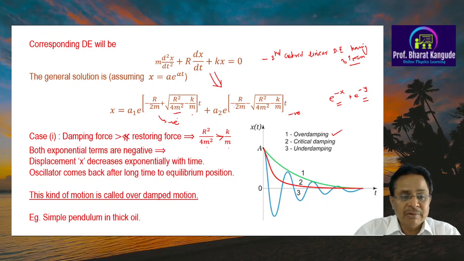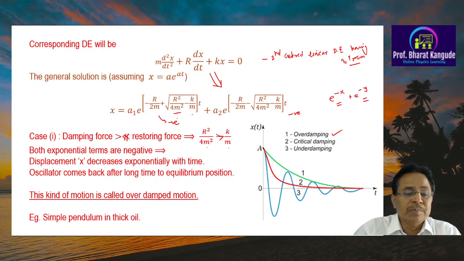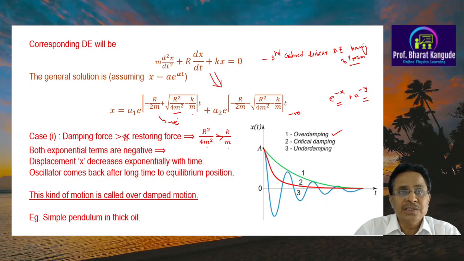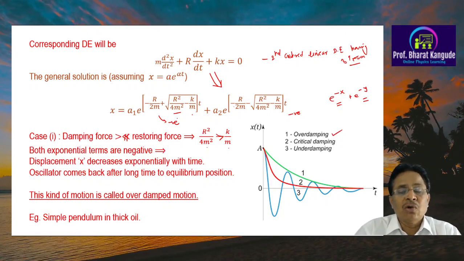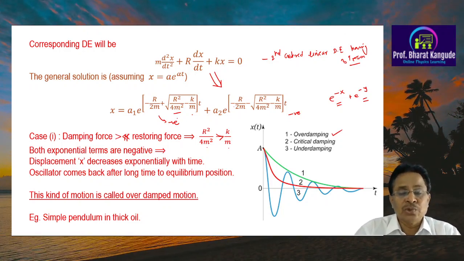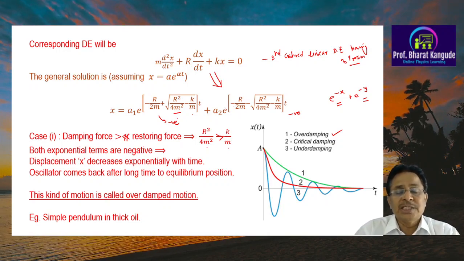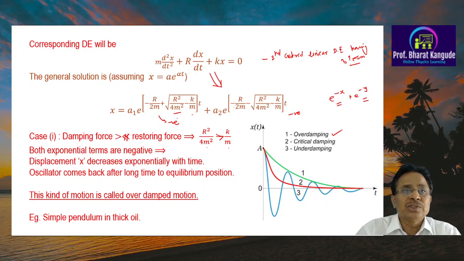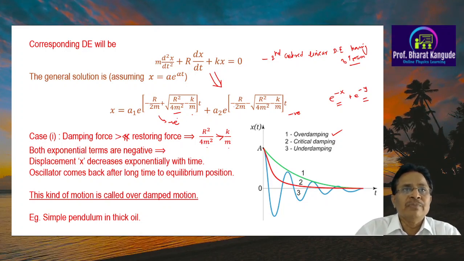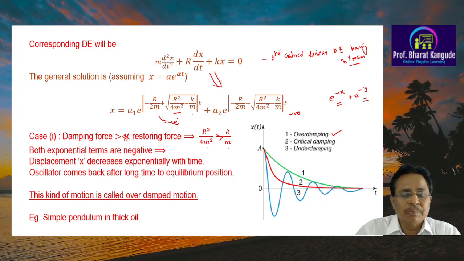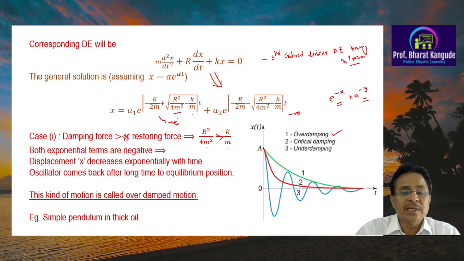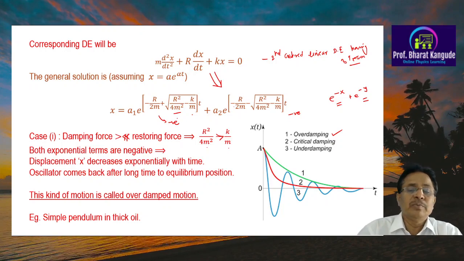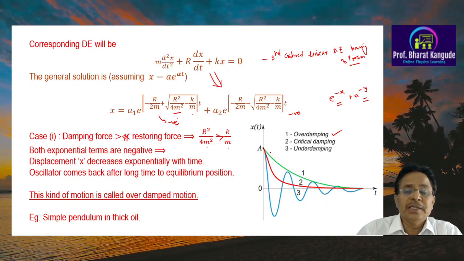We can give one example here: a simple pendulum, if it is kept in thick oil and if it is given certain initial energy, you'll find that it will not undergo this type of simple harmonic motion, but if it is released from one of its extreme positions, it will come down to its original position very slowly, and the amplitude will be exponentially decreasing, and that's what the path followed by this object will be, shown by this graph, which is shown here in green.